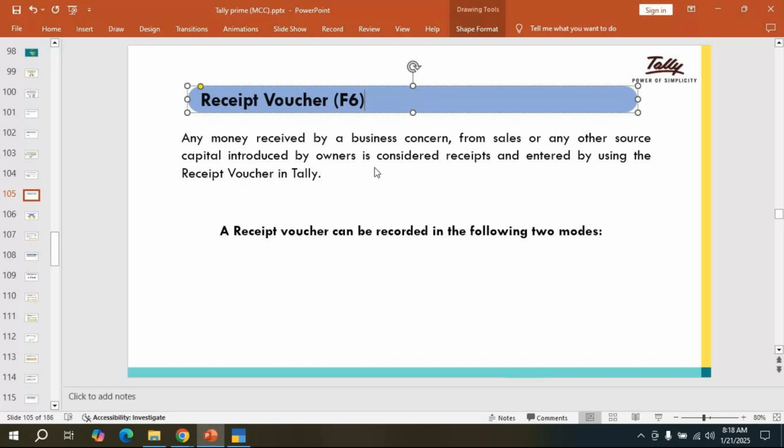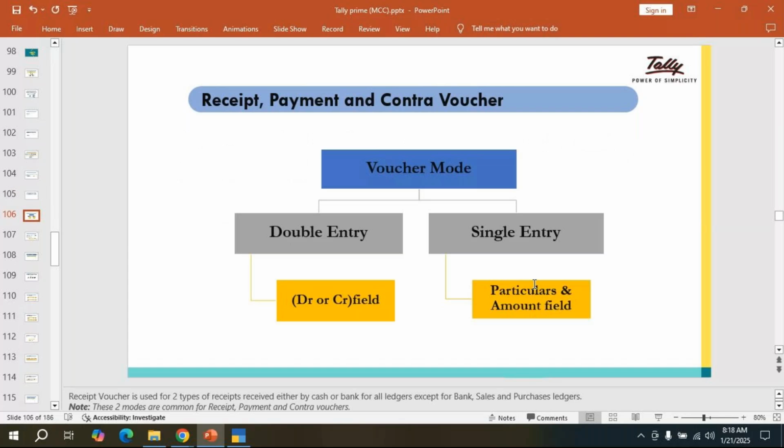Some options we have in the receipt voucher also. Not only the receipt voucher, the receipt, payment and contra vouchers have two modes. What are the two mode options? The receipt voucher can be recorded in two modes. Not only the receipt voucher, payment and contra vouchers are also recorded in two types of voucher mode.